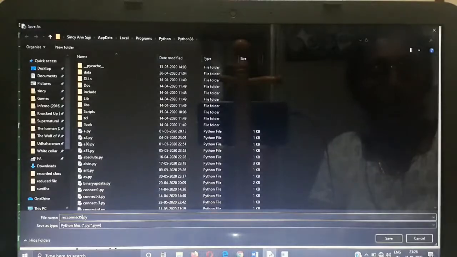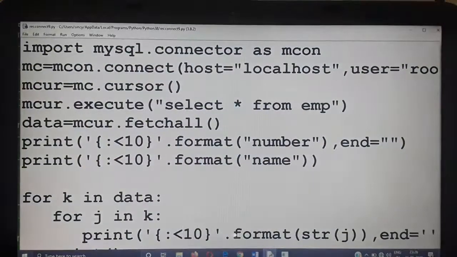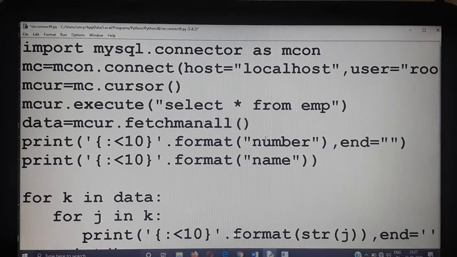Now in my EMP table we have 3 records. Instead of fetchall, I am going to use fetchmany. I just made a change only for that function, fetchmany 2. That means only 2 records will be extracted from that cursor object. Only the specified number of records will be extracted from this cursor object. And here run the program. See the difference.